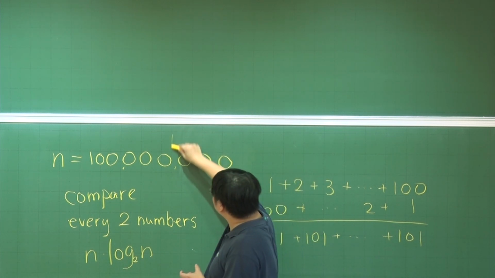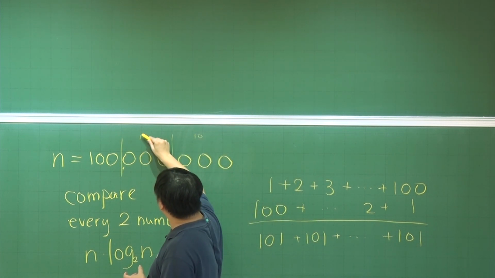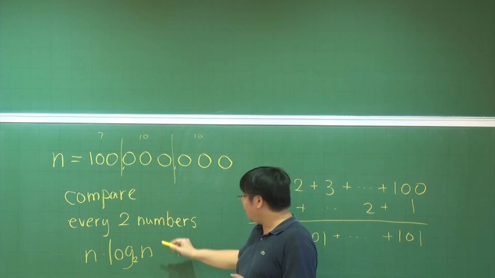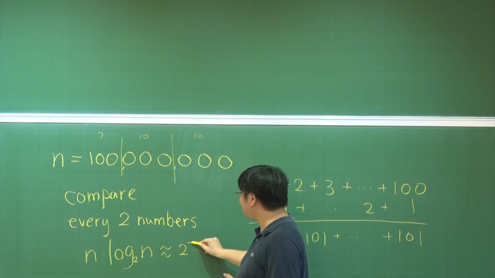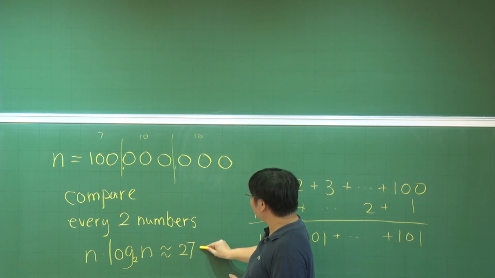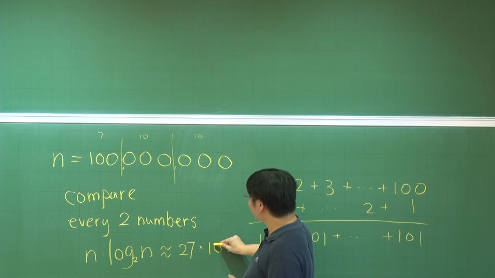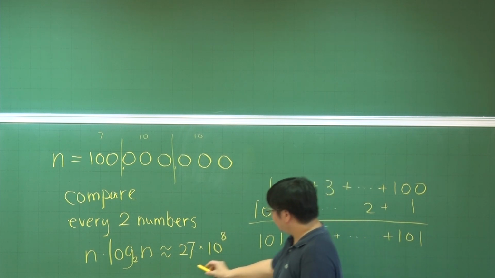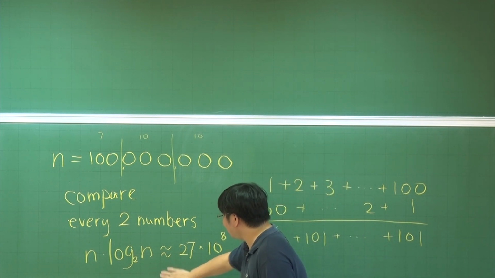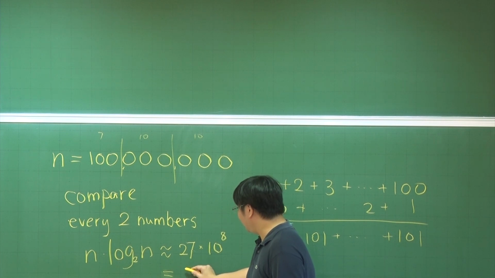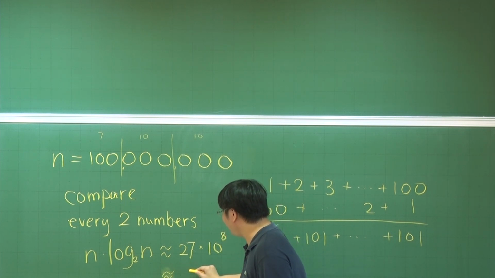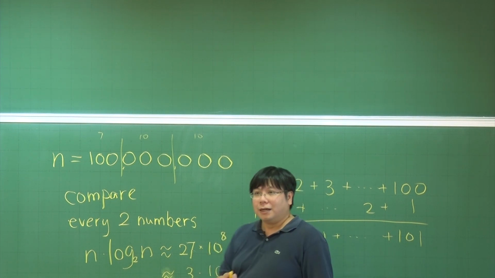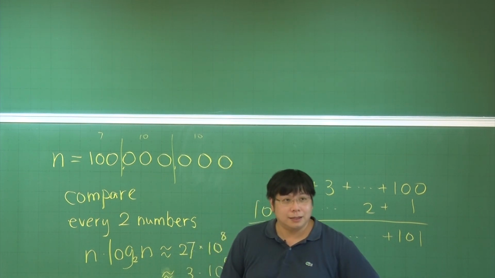So roughly speaking, this is 10, this is 10, and this is something like 7. So in this example, this is roughly only 27 times 10 to the power 8. So this is roughly like 3 times 10 to the power 9. 10 to the power 9 is giga.